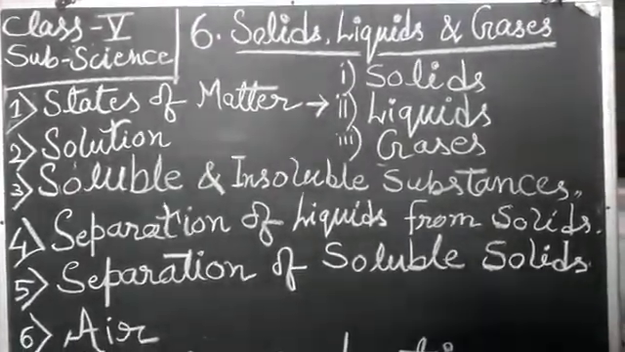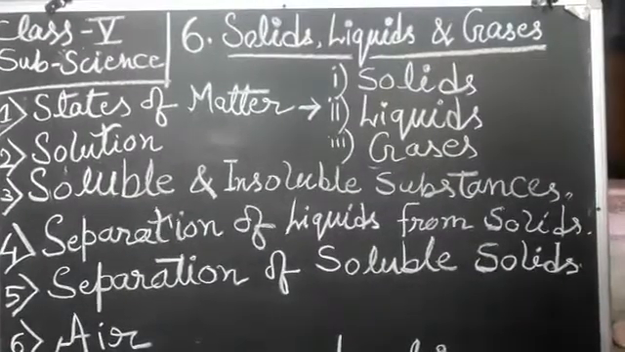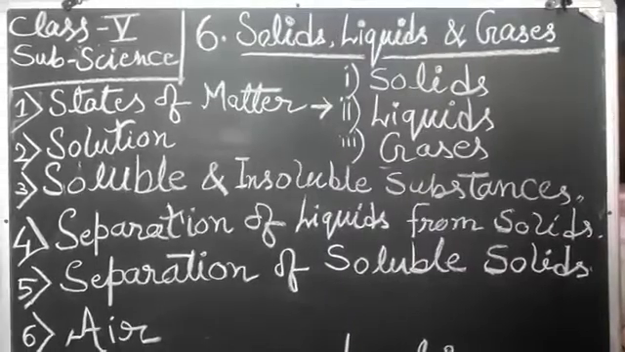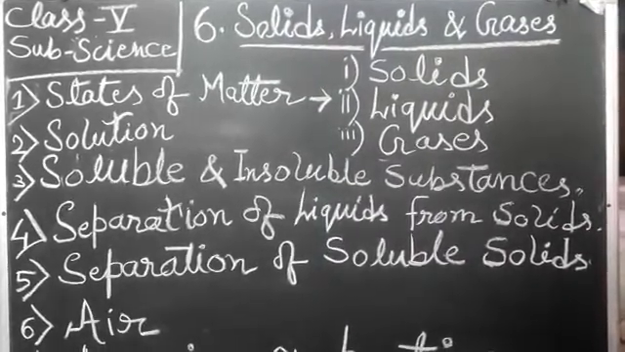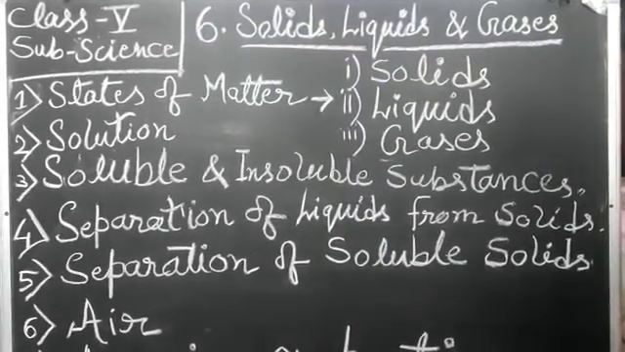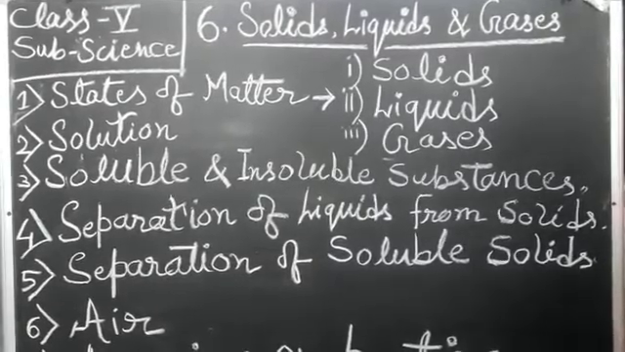Now we will discuss solution. Solutions are formed by dissolving solute into solvent. Solute and solvent are the two substances that make a solution. For example, when sugar is dissolved in water, we get sugar solution.